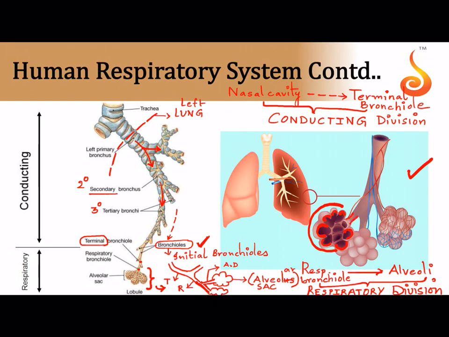So what is this duct coming out of the alveolus? It is the alveolar duct. And see how the alveolar ducts are received by what? Now this is the respiratory bronchiole. The respiratory bronchiole goes and joins the terminal bronchiole. Then we have the initial bronchiole, then tertiary bronchiole, secondary bronchiole, primary, the first degree branch, and the major branch, the trunk of the respiratory tree, which is referred to as the trachea.